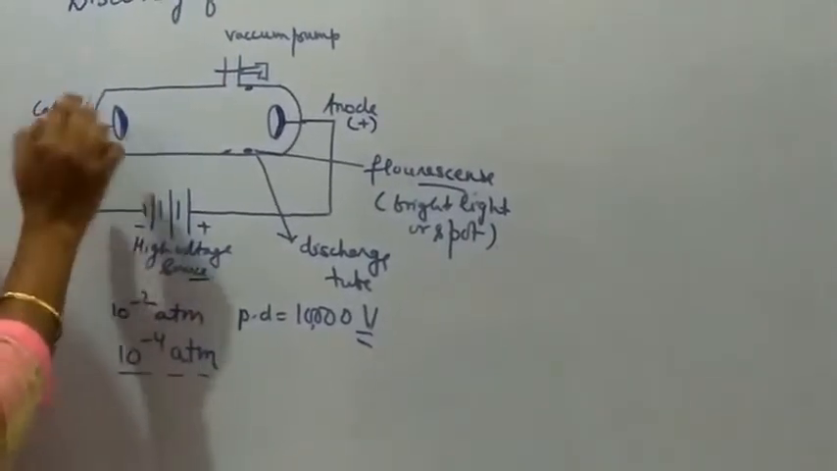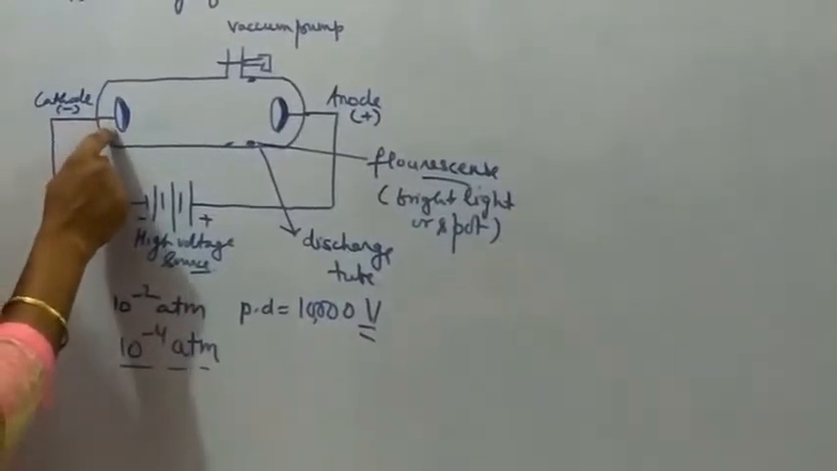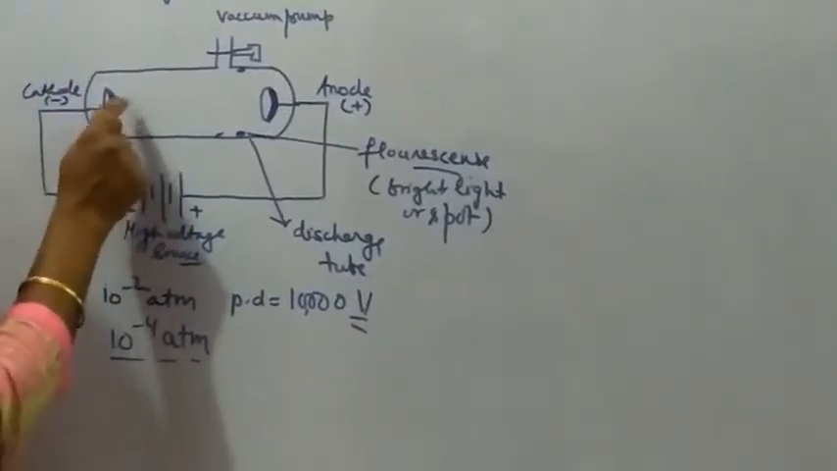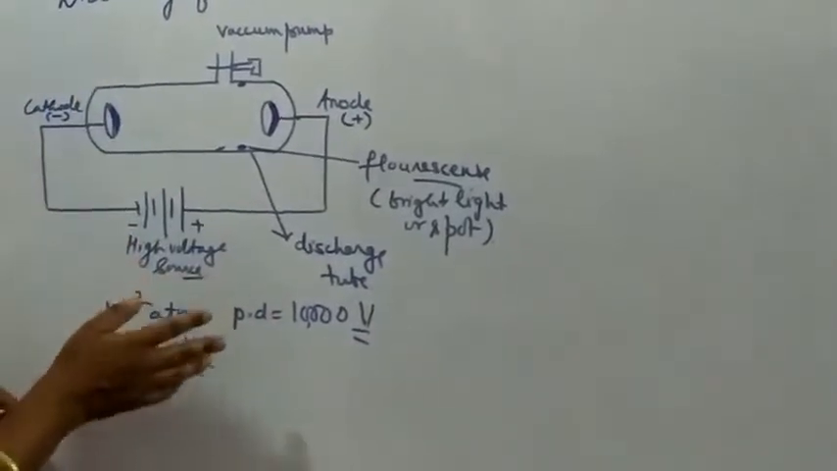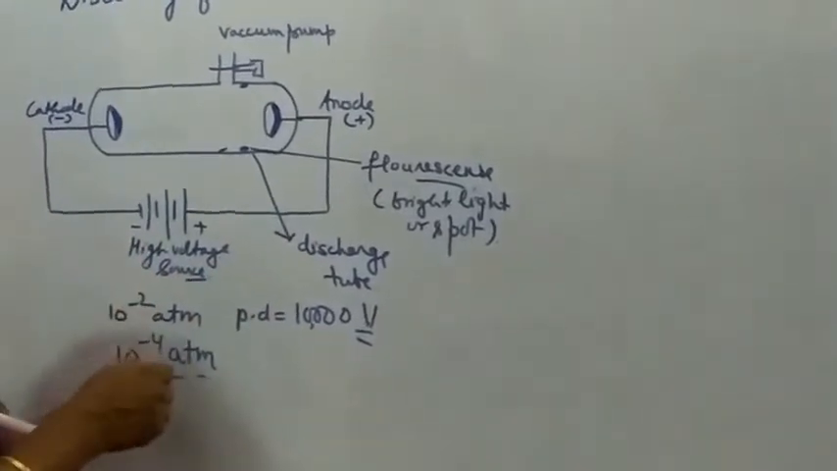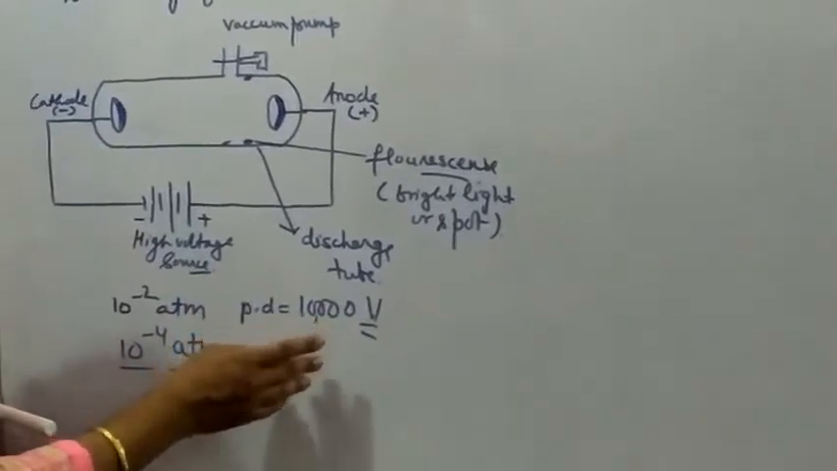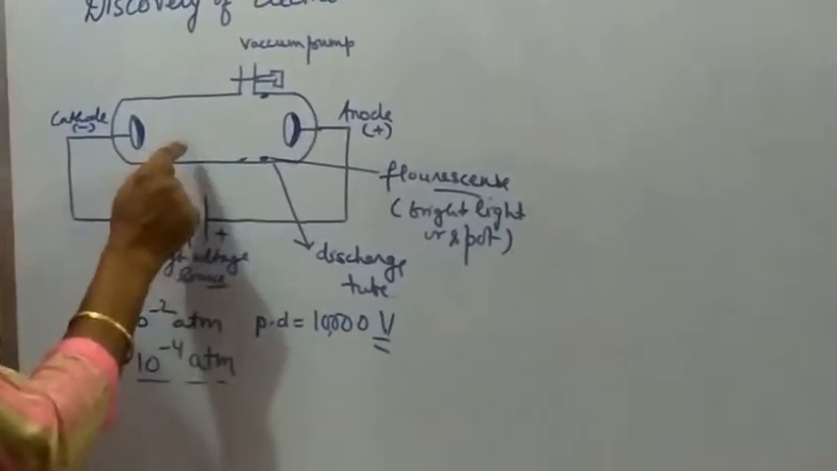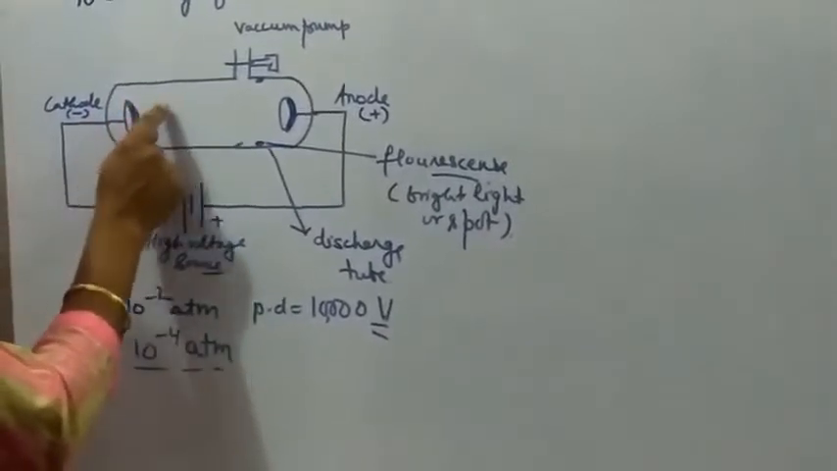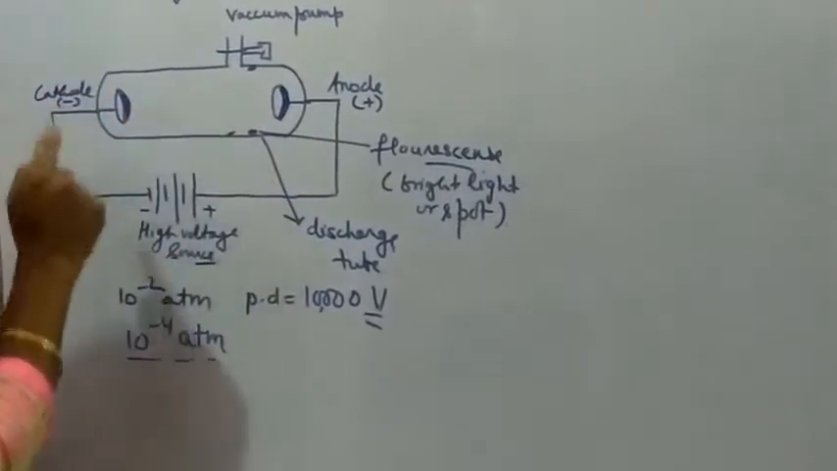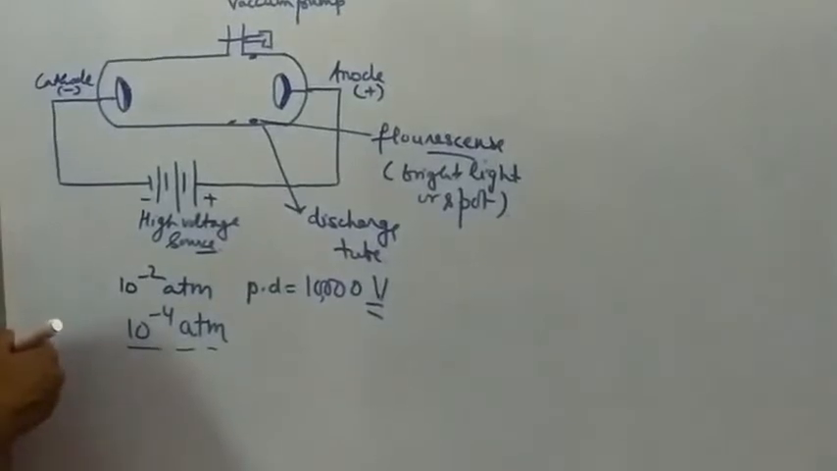Now there are certain particles which were coming out of the cathode. When the pressure was lowered to 10 to power minus 4 atm, and the potential difference was maintained at 10,000 volt, the particles coming out from the cathode and moving their way toward the anode, that ray was known as the cathode ray.